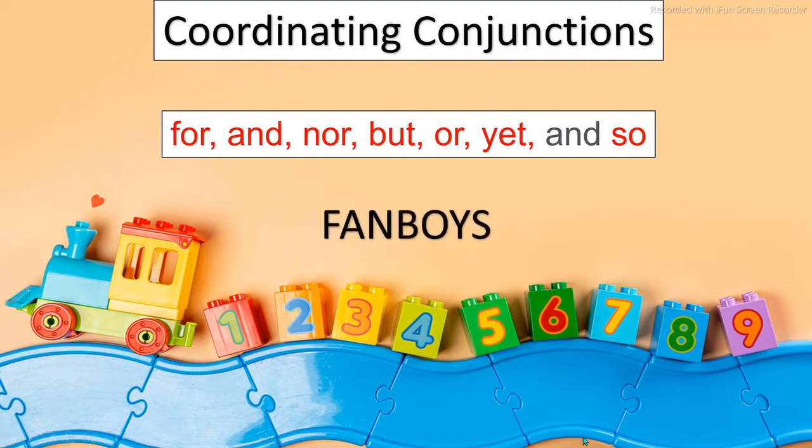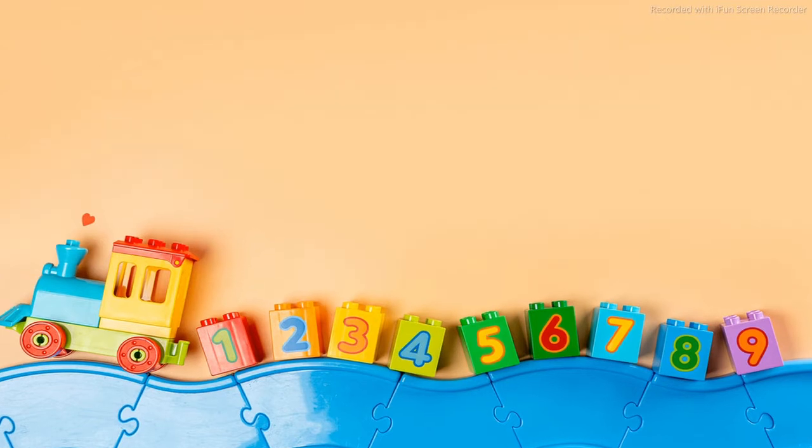You must have known it. Like, you know, we have taken the first letter of all the conjunctions: F from for, A from and, N from nor, B from but, O from or, Y from yet, and S from so. So these compound sentences are made up of two independent clauses, and coordinating conjunctions are used to join them.